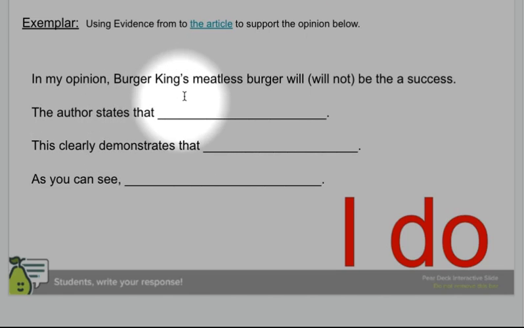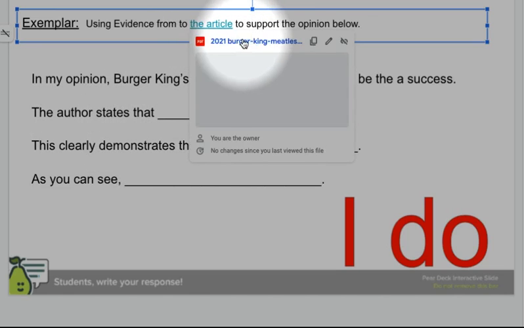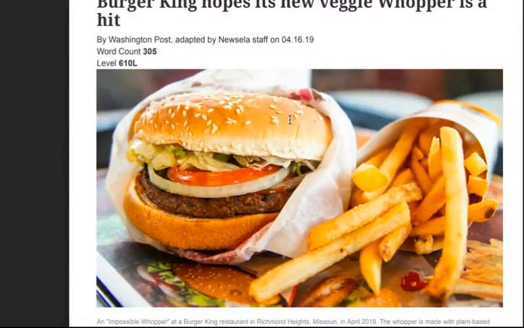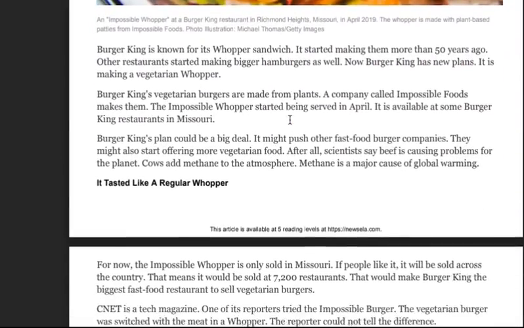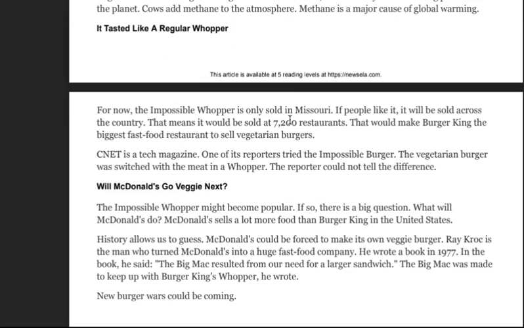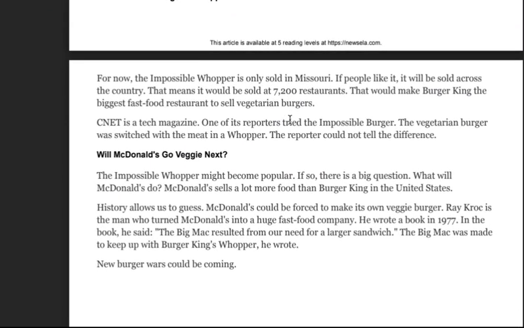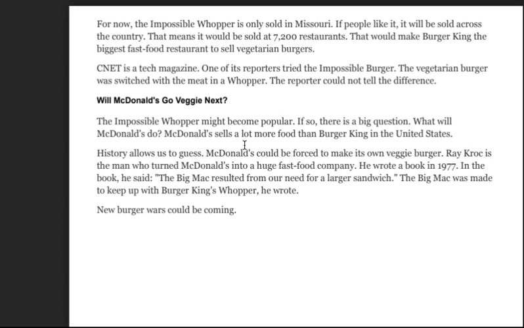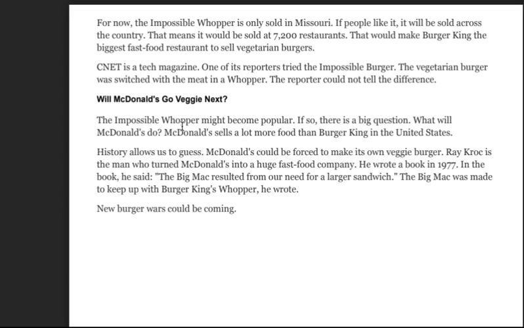The author states that. I need to go back to the article. So I click up here and I go back and I look into this. I need to support my opinion that it will, which is going to be easy because his opinion is that it will. So it tastes like a regular Whopper. And so it's called the Impossible Whopper, might become popular.